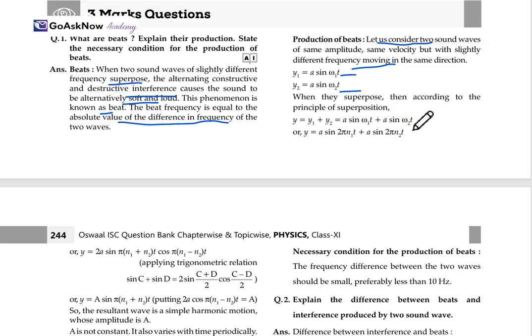We just substitute the value omega = 2 pi n, and here we get y = a sin 2 pi n1 t + a sin 2 pi n2 t.